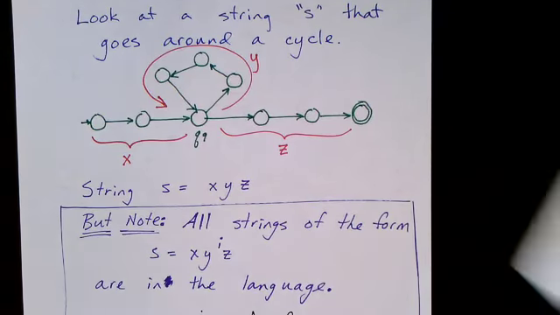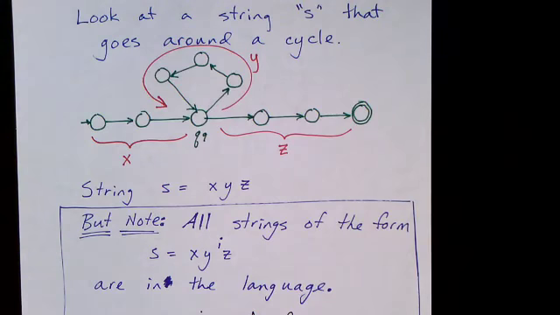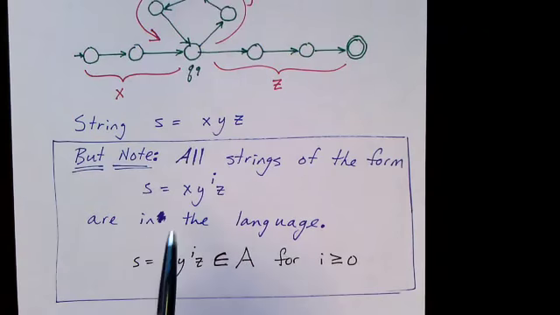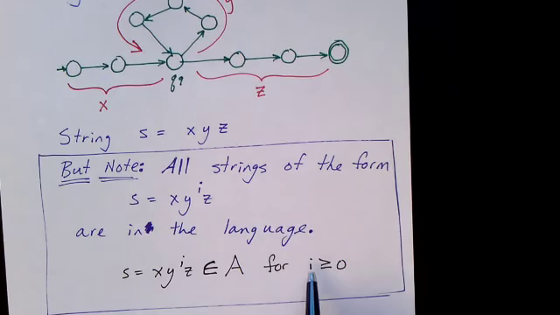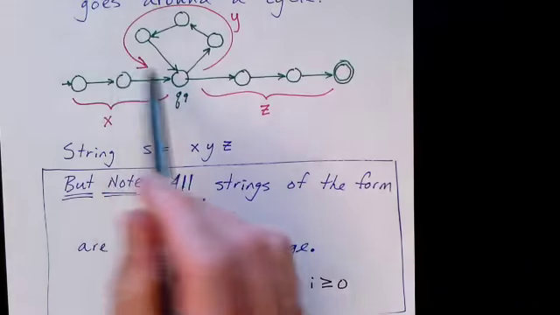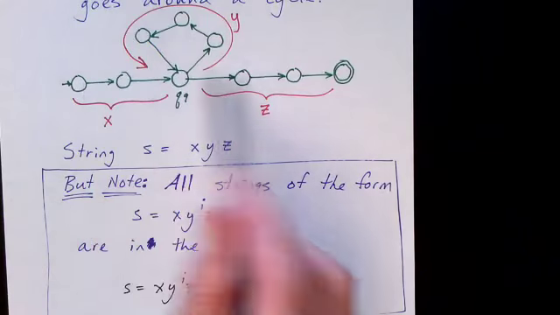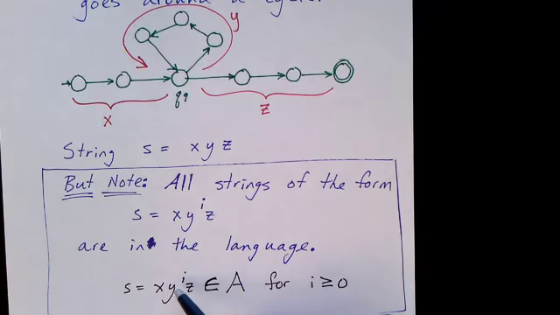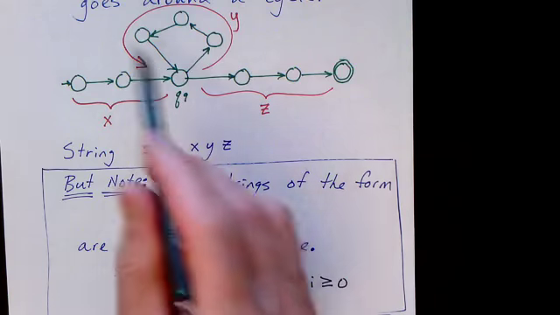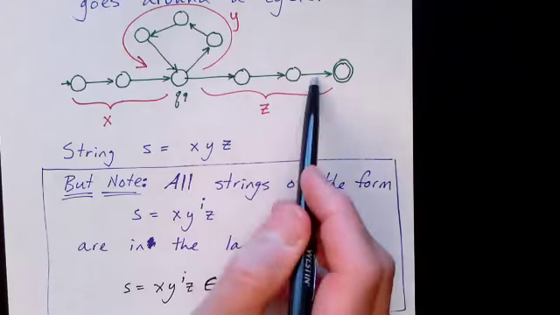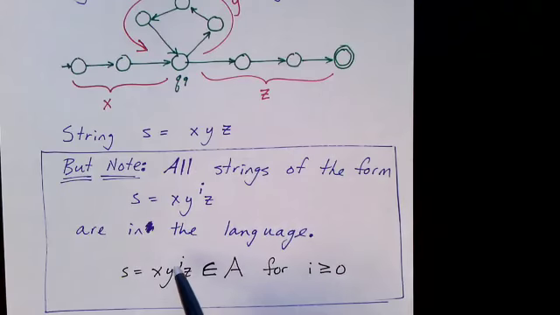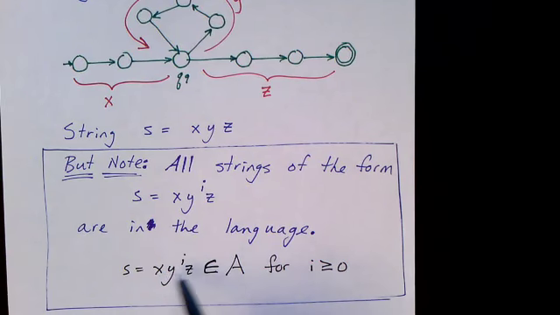And the thing to notice here is that all strings of the form X, Y to the I, Z are in the language for any I greater than or equal to 0. So the string XZ, in other words, where there is no Y, where I is 0, is in the language. And we might go around the cycle twice, so X, Y, Y, Z would be in the language too. So that's an I of 2. So all strings of this form are in the language.